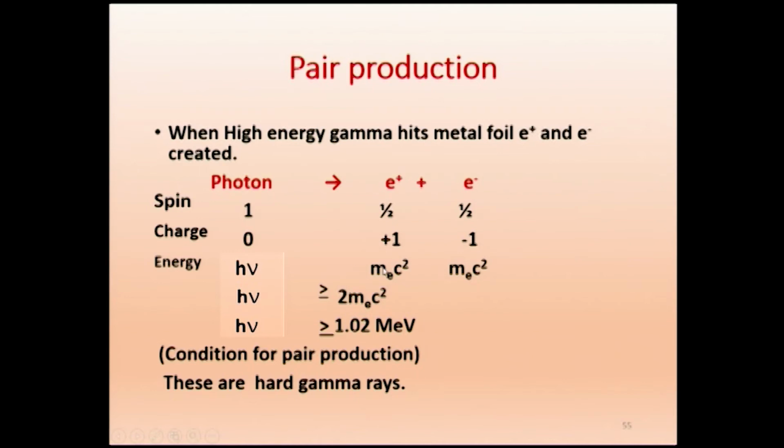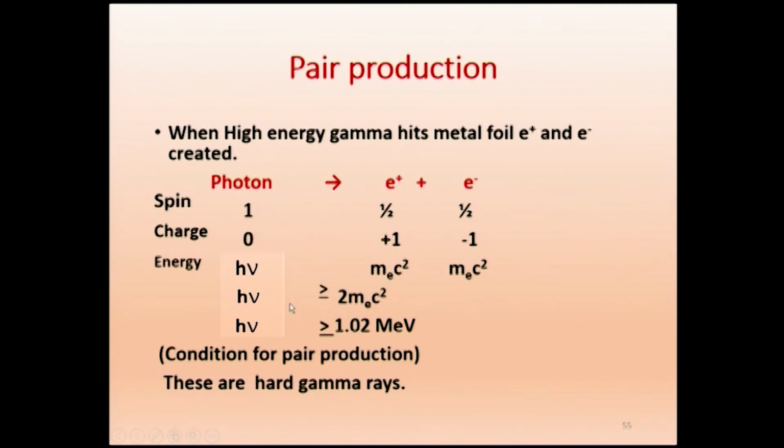According to Einstein's relation, E equals mc squared. So that energy is mc squared plus mc squared. Therefore h nu is equal to 2 me c squared. That is the minimum condition. So the energy must be at least 2 me c squared. Only then is pair production possible.